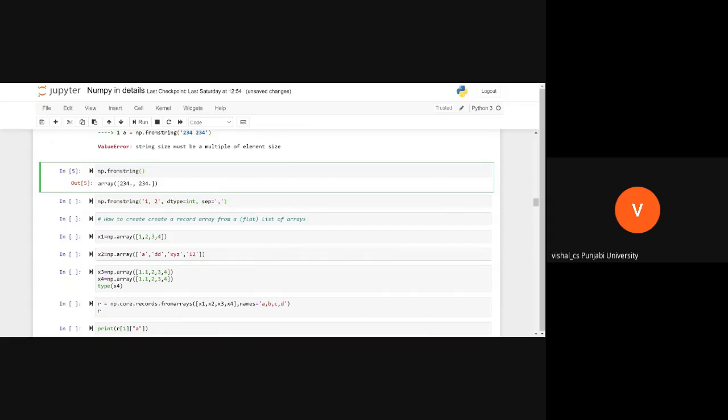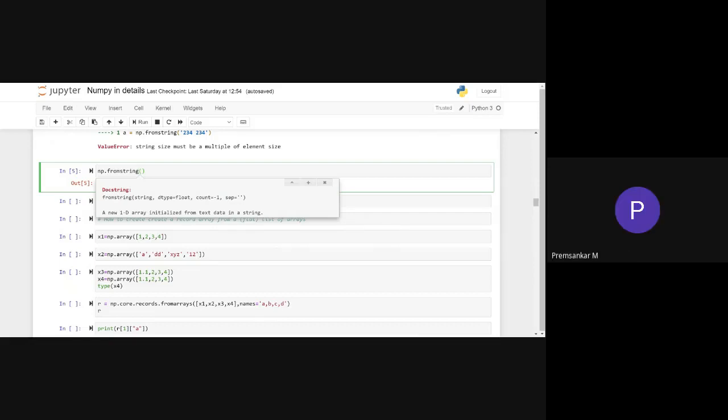I want to know what the arguments of this function are. How can I do this? In Python, we don't need to learn everything because it has good documentation. So what do I have to do? Shift Tab. I write the function, and I will see what the arguments are. See, the first argument is always the string.